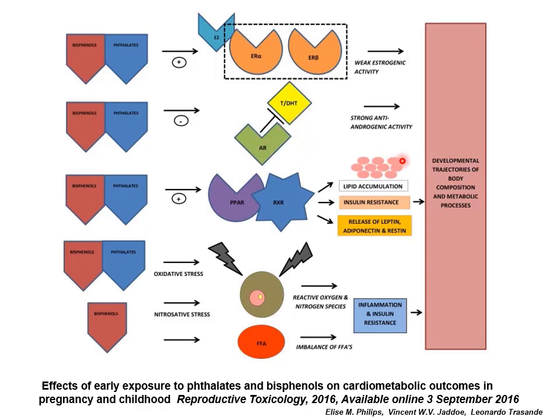At the same time, they may be affecting various aspects of metabolism, like lipid accumulation within cells, through insulin resistance, the release of things like leptin. How? By working via PPARs and RXR. They may also be working via the reactive oxygen and nitrogen pathways, affecting inflammation and insulin resistance, all of which combine together to affect the various developmental pathways which these things might be destined to undertake.